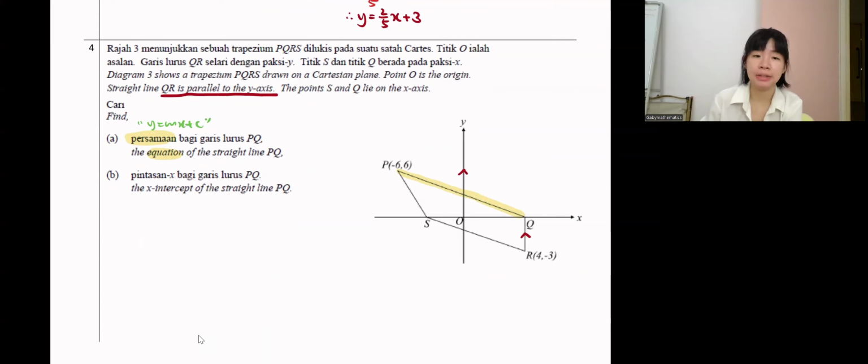Because it's a slant line, you know that it's y equals mx plus c. So what is the m? Two minutes later only I give the answer. You do first. Do A and B.